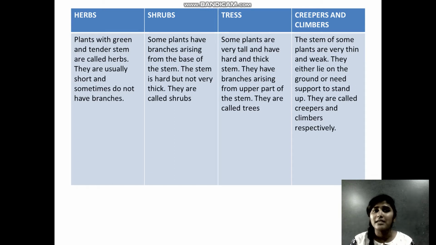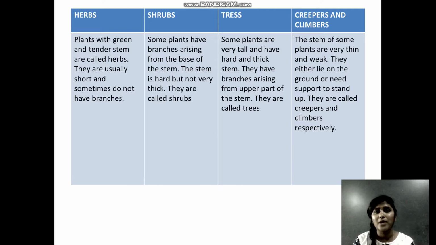Now the second one is shrubs. Shrubs are basically plants having branches, so their leaves or stems will arise from a branch. You will have a branch and from there the stems will arise. These kinds of plants are called shrubs. Remember students, the stem will be hard, providing a good support system, but it is not very thick. An example can be garden plants like rose plants.